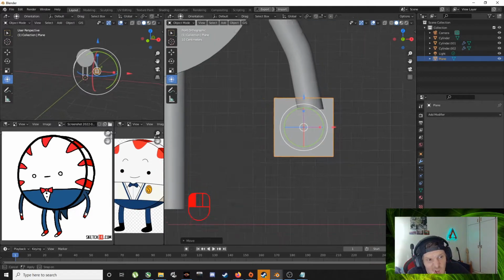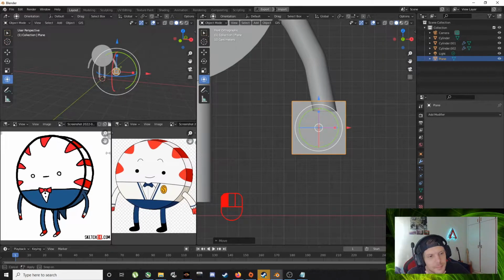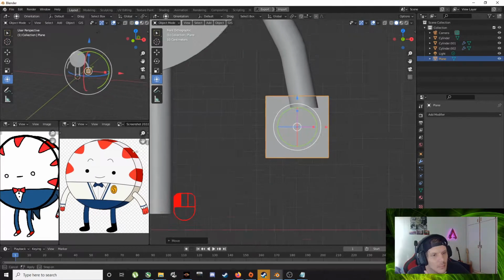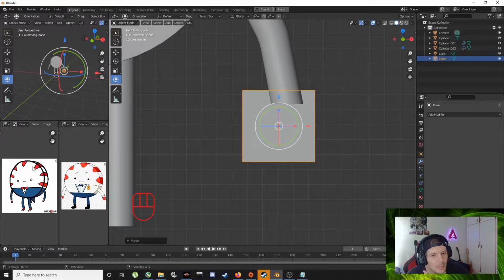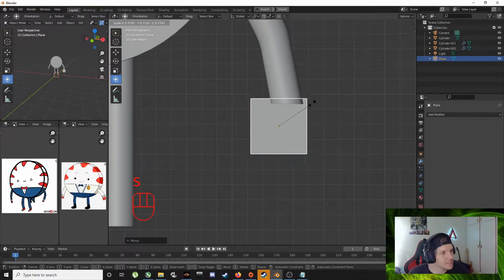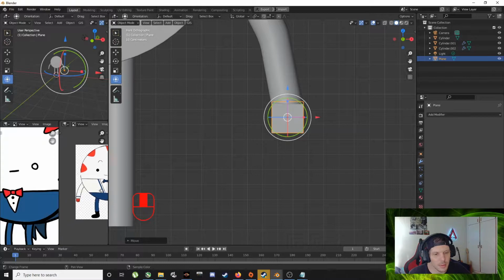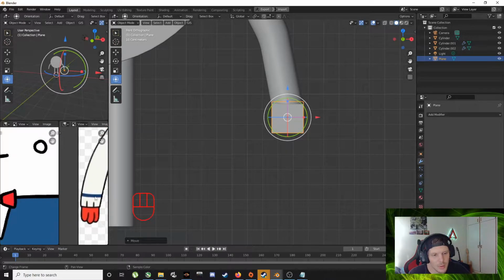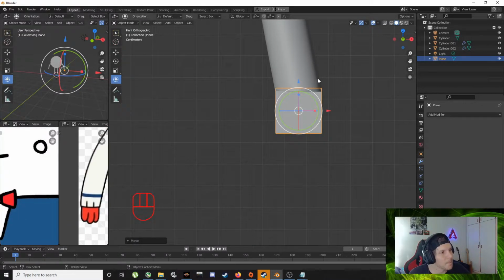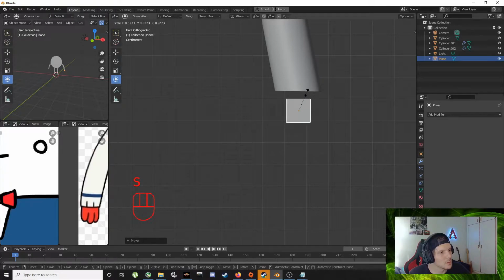It's gonna make this a bit smaller. Cool. And then it's just scaling it down, grabbing it till we see what I have here. Little chubby fingers, right? So we're gonna scale this bad boy down.